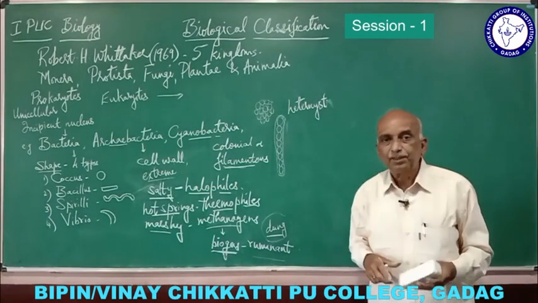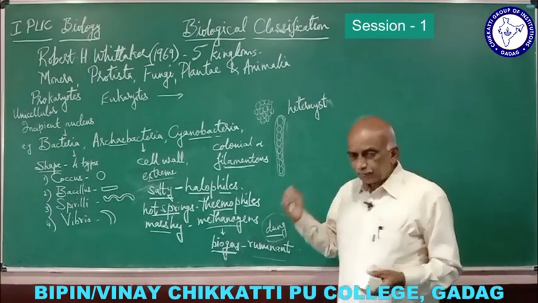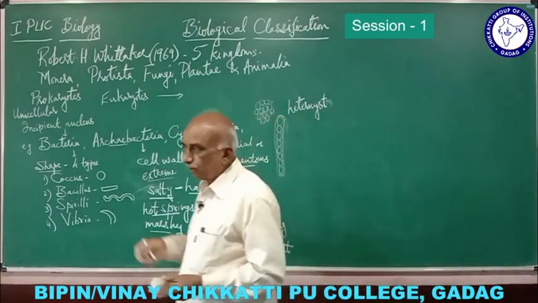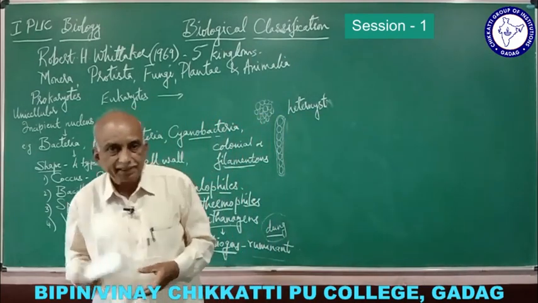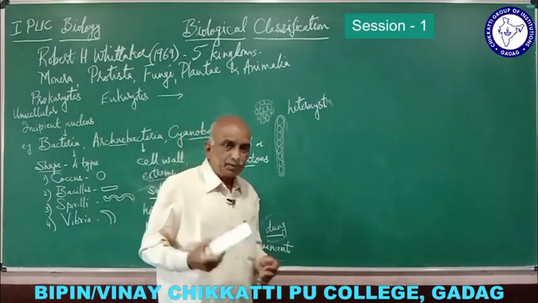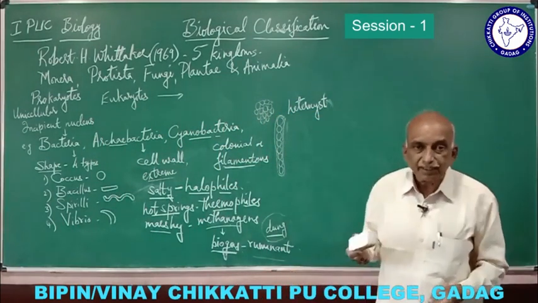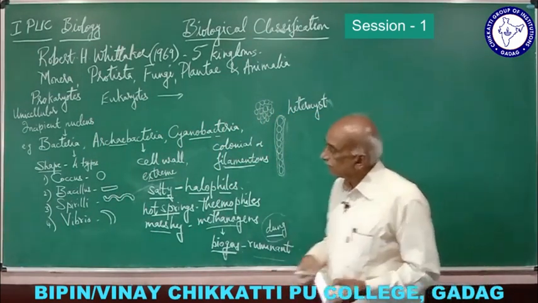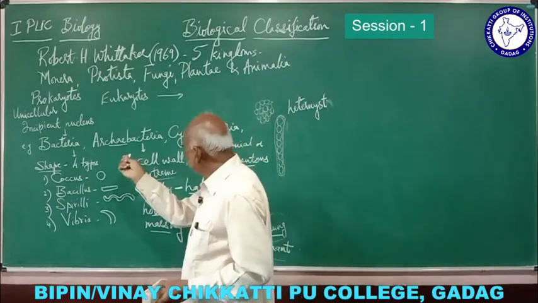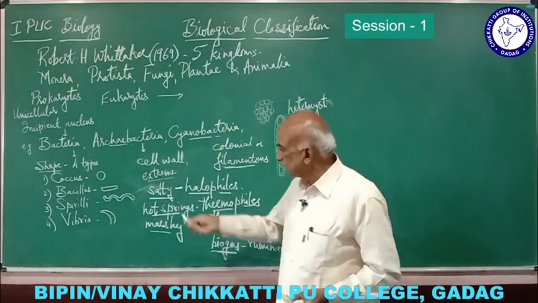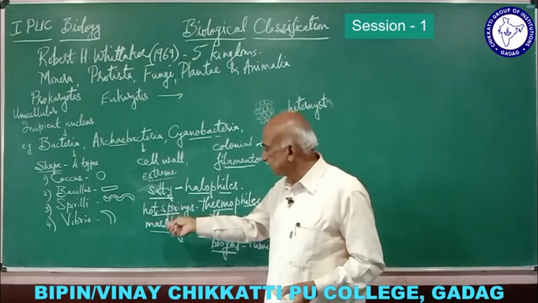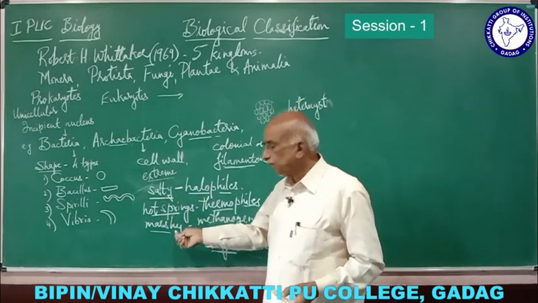Such filaments or colonies are present in soil, so cyanobacteria are found in fresh water, marine, and even terrestrial environments, or even on land. And archaebacteria, I said, are found in salty soils, hot spring water, and marshy regions.